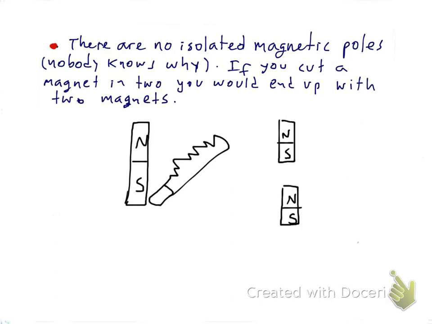So that's a very important difference with charges, where some objects can be charged positively or negatively. You can have an electron, which is an isolated negative charge. You have a proton that is an isolated positive charge, but that doesn't exist in magnetism.